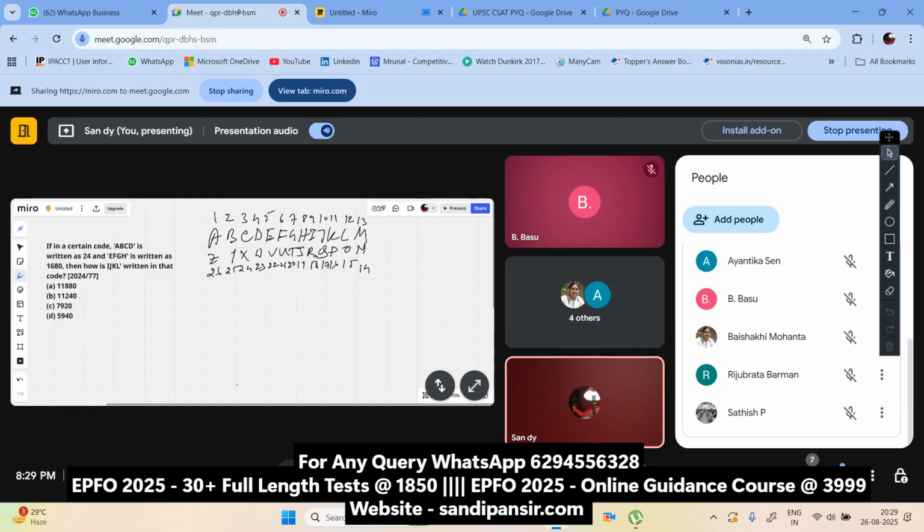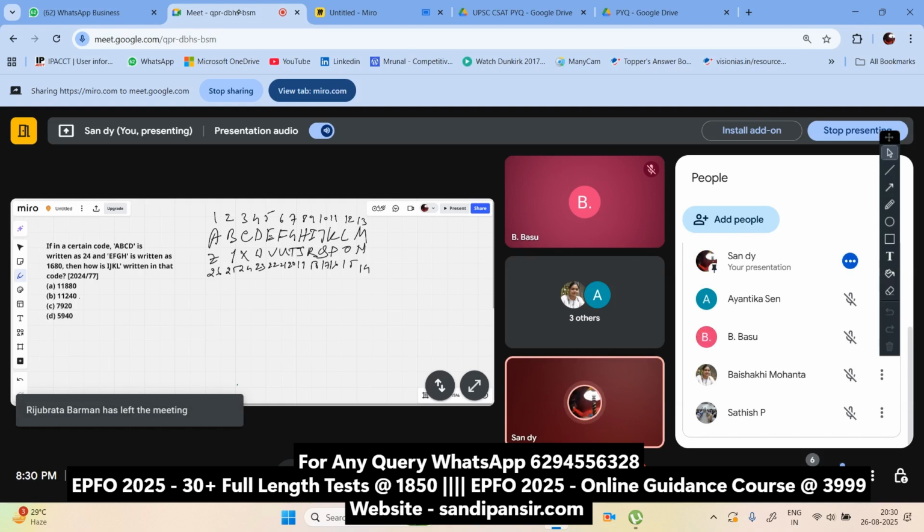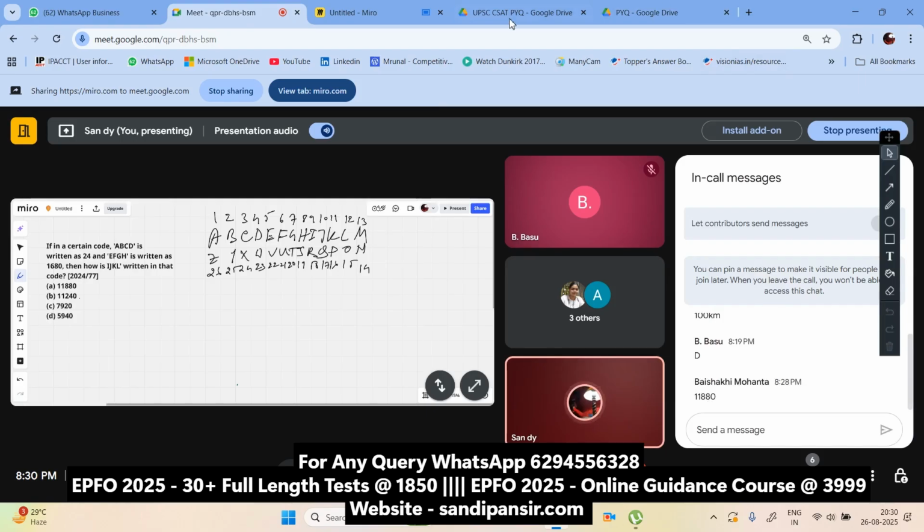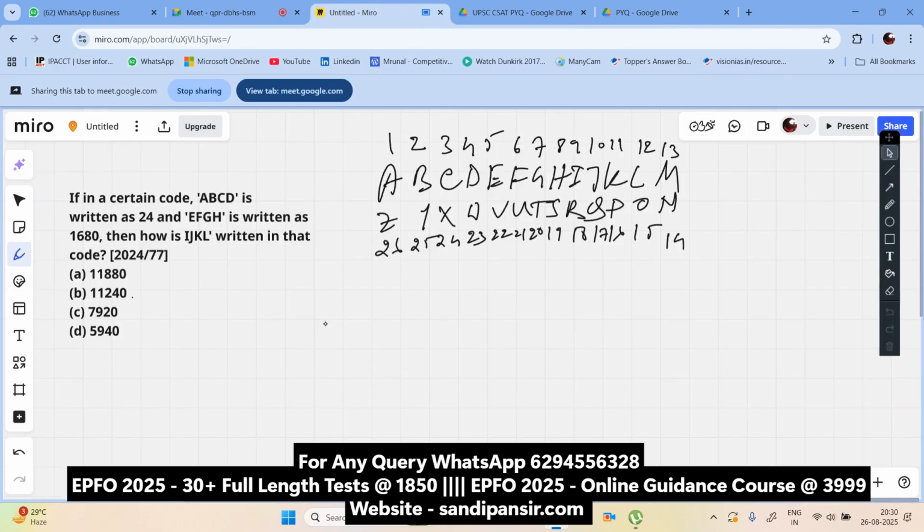Do it. What should be the answer here? Remember one thing, we don't have time for spoon feeding these days. It should be 11880. Why should it be 11880? ABCD is written as 24. That means if I multiply the place values 1 into 2 into 3 into 4, we will find this. Got it?